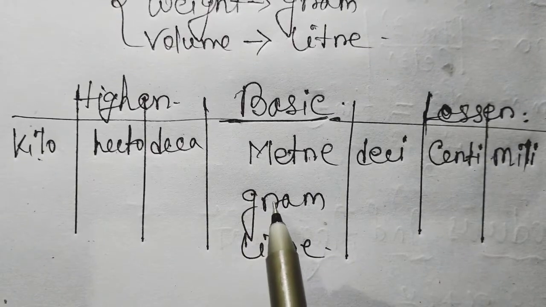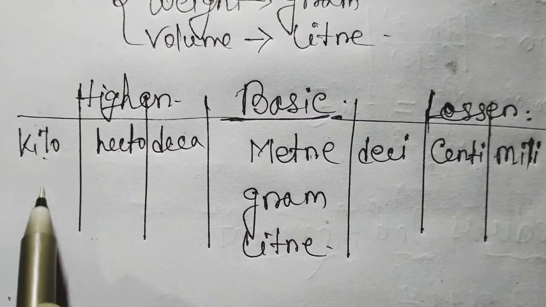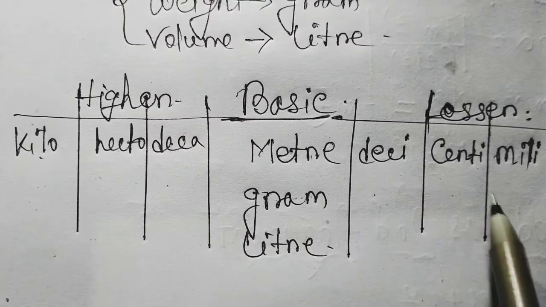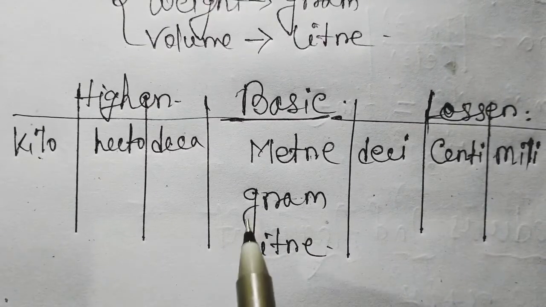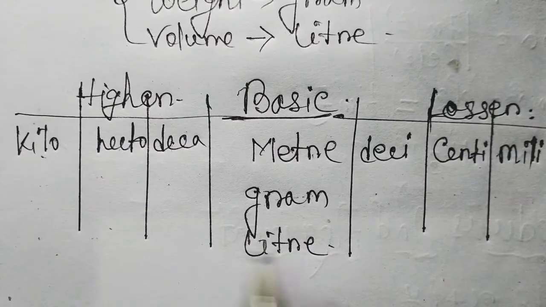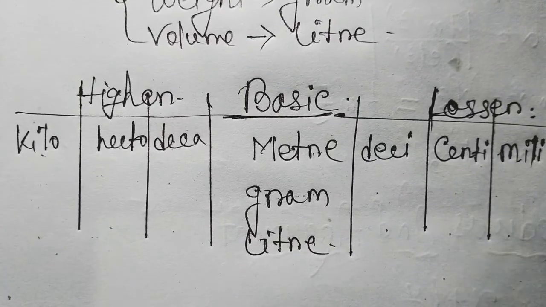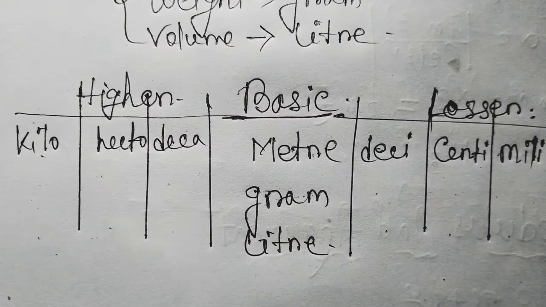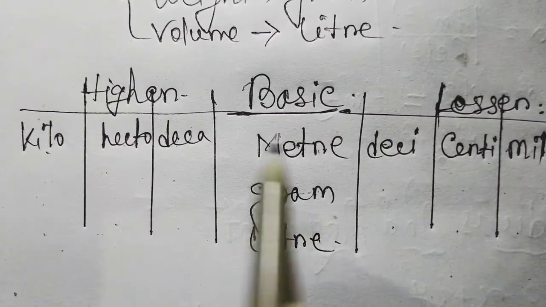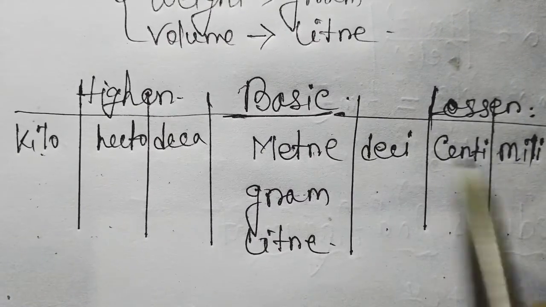Similarly, for weight, we always say kilogram, hectogram, decagram, decigram, centigram, as well as milligram. And for volume, kiloliter, hectoliter, decaliter, deciliter, centiliter, and also milliliter. Understood everyone?